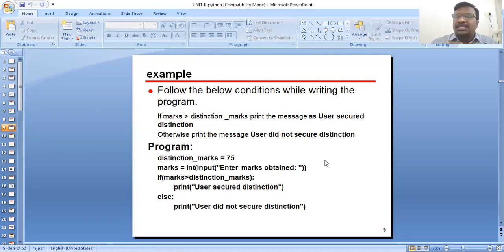You have secured a distinction. Otherwise, print the message: you did not secure the distinction. So how to write the program? First, take distinction_marks is equal to 75.